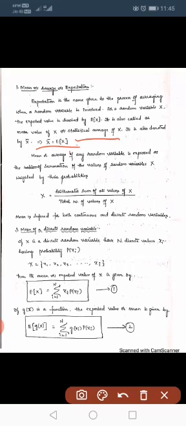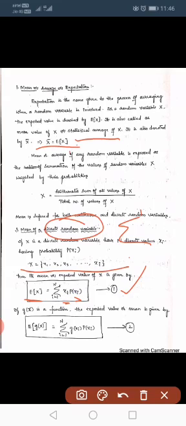Now here we define the mean for two types of random variables: discrete random variables and continuous random variables. Discrete random variables consist of discrete values, that means separate values at different time intervals. So let us consider a random variable X with n discrete values x1, x2, x3 and so on up to xn. The mean value or expected value of X is given by this formula. Expected value of X equal to, since it is a discrete random variable, you have to use summation, summation i equal to 1 to n xi probability of xi.